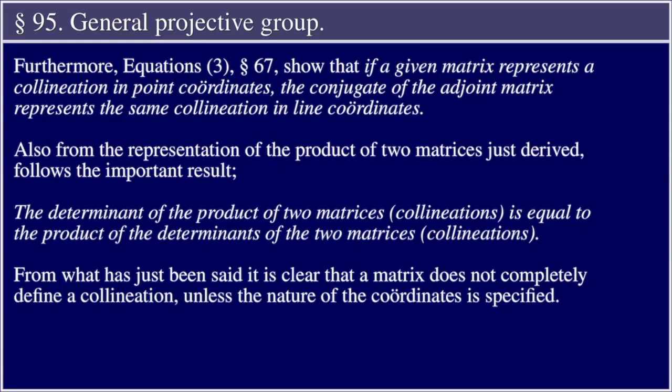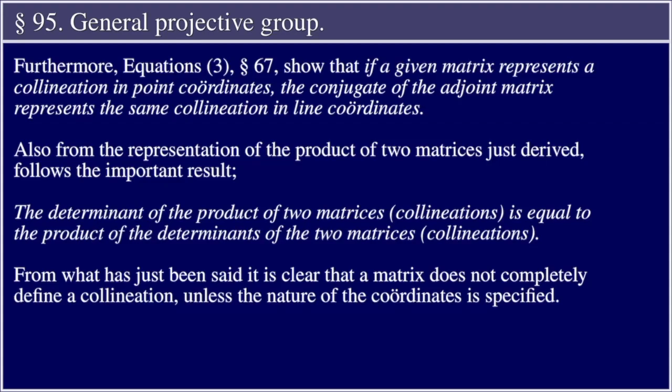Furthermore, equations 3, section 67, show that if a given matrix represents a collineation in point coordinates, the conjugate of the adjoint matrix represents the same collineation in line coordinates. Also, from the representation of the product of two matrices just derived follows the important result: the determinant of the product of two matrices, collineations, is equal to the product of the determinants of the two matrices, collineations.